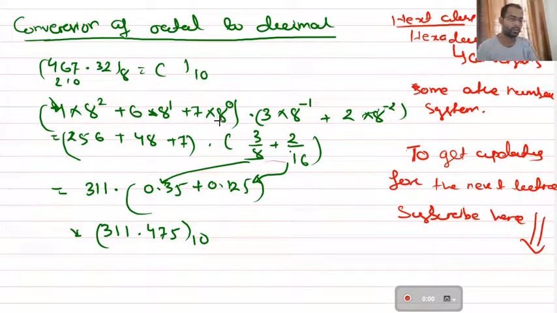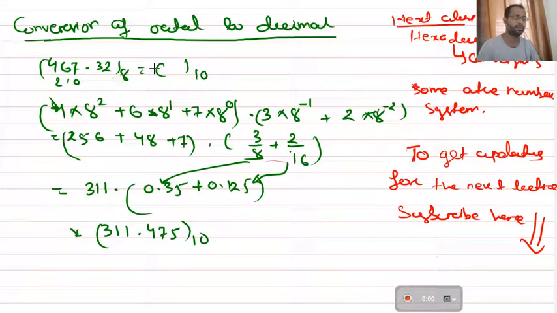Then conversion of octal to decimal is also the same as the binary number system. There you are multiplying with 2 at the respective place. Here you have to multiply with 8 at the respective place values. So see here, if you want to convert